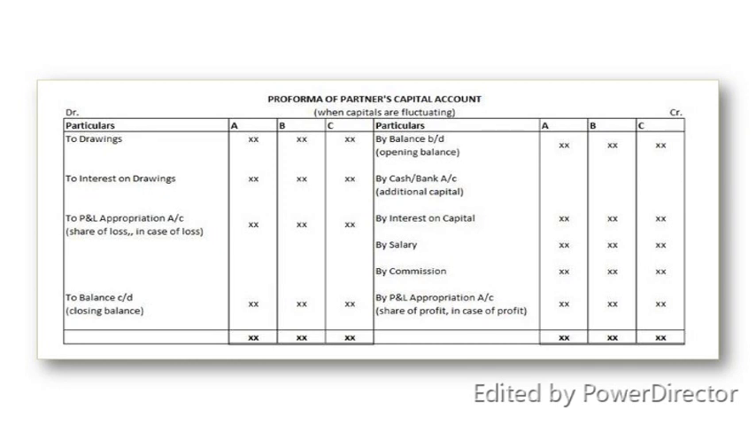A partner may be guaranteed a minimum amount of his share in profits. The guarantee may be provided by one or some or all of the partners in an existing profit sharing ratio or in some other agreed ratio. If in any year the actual share of profit is less than the guaranteed amount, the deficiency is borne by the guaranteeing partners in their agreed ratio.